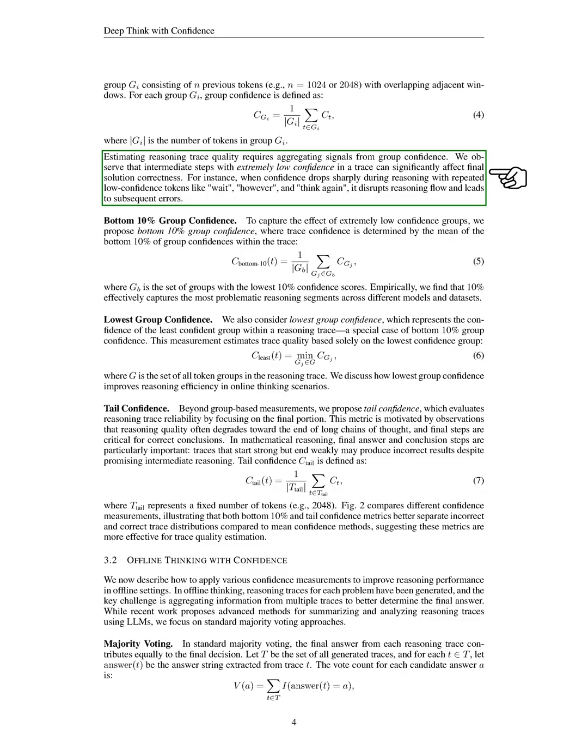We find that low confidence in intermediate steps can greatly impact the correctness of the final solution. For example, a sudden drop in confidence due to repeated low confidence tokens can disrupt the reasoning flow and lead to errors.